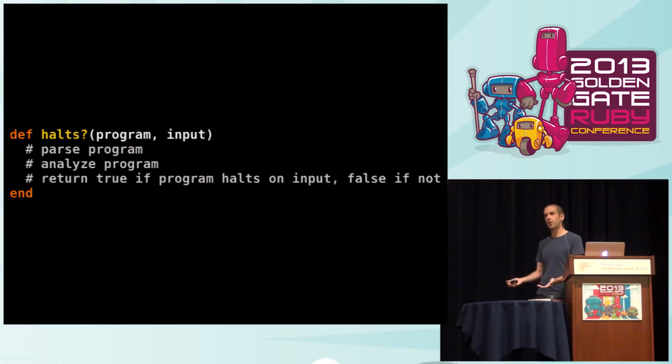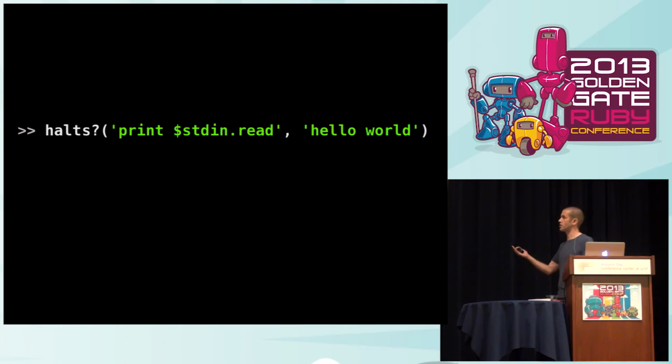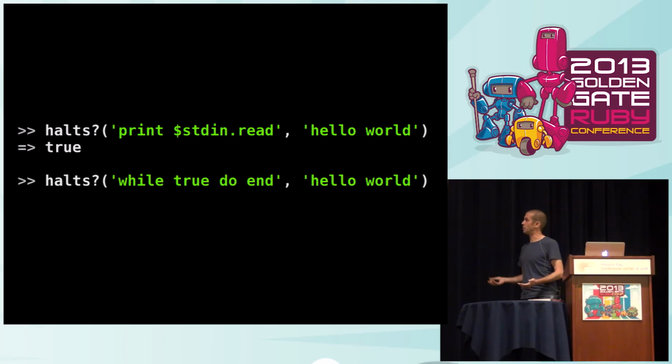Whereas if it tries to evaluate the program, then if the program is one that loops forever, this halts thing's never going to come back with an answer. It has to be more sophisticated than that. So if we had this, we could ask it questions like, does this program halt when you give it this input? And it could say, yes, it does, because all that program does is just print out its input. Does this program halt when you give it this input? No, it doesn't. That program just sits in an infinite loop.